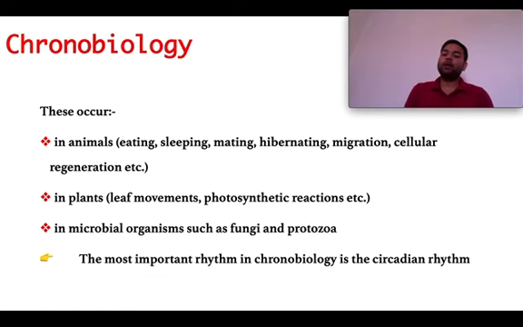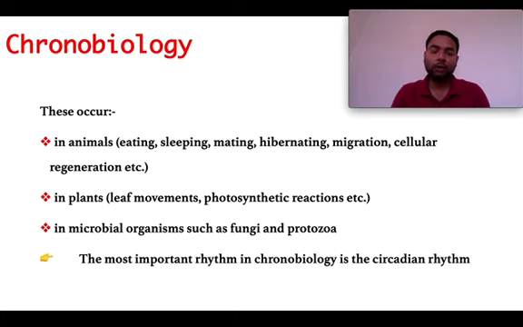So where are these biological clocks found? The biological clocks are found in animals and in the activities they perform like eating, sleeping, mating, hibernating, and so on. As well as it is also found in plants in the activities like leaf movement, photosynthetic reactions.